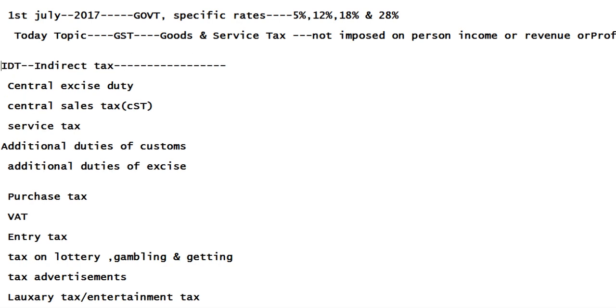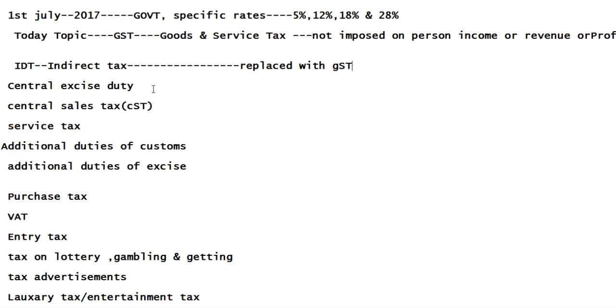Replaced means these taxes are no longer applicable. So whatever taxes I mentioned here, central excise duty, central sales tax, service tax, are replaced with GST. GST is an indirect tax, and all these things will be covered under the GST concept.